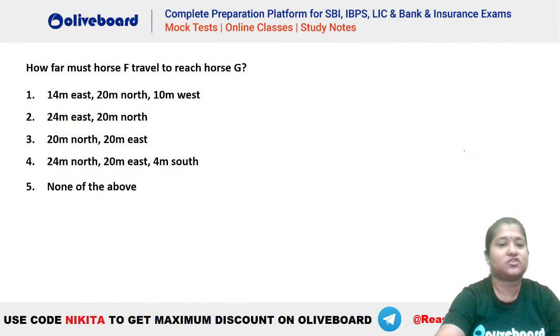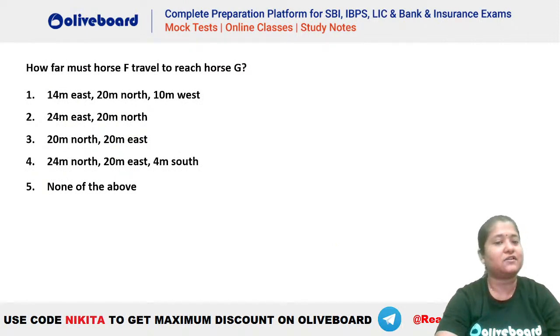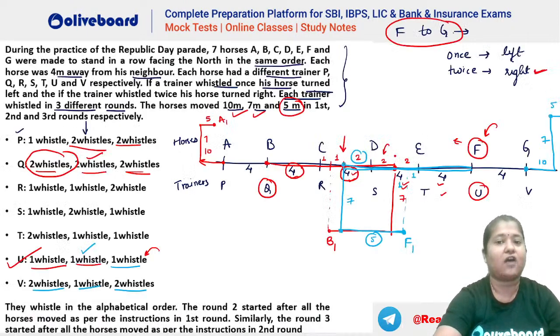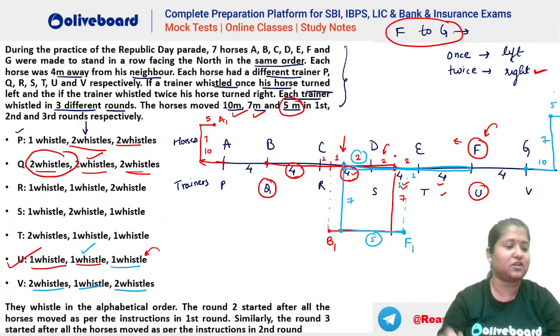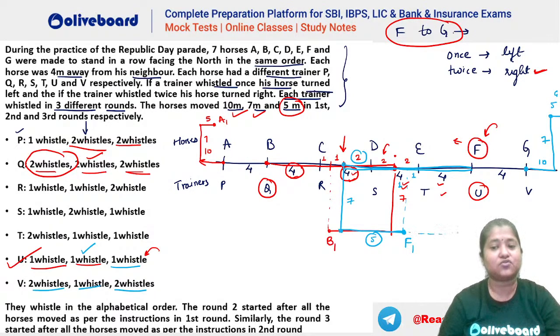Now what is the question? How far must F travel to reach horse G? Okay, how far must F travel to reach G here now? So you can see F is here and G is somewhere here, right? G is at the extreme end, which you cannot see in the diagram. So let's say G's position is this one and he has gone 5 meters towards the right also. Okay. So now let's see what should be the direction. You can see he has to go towards this side. He has to go towards the east. And how much he has to go towards the east, that has to be calculated.